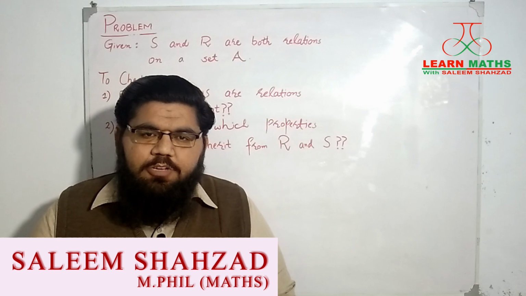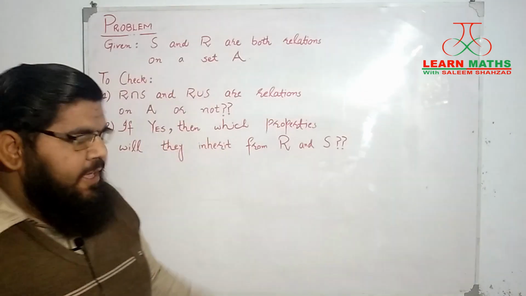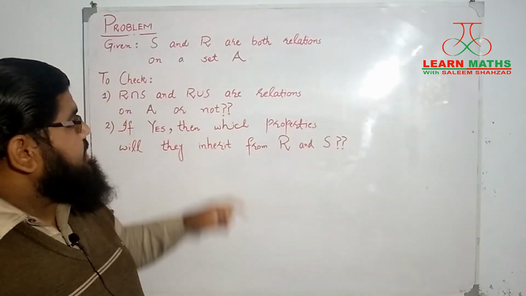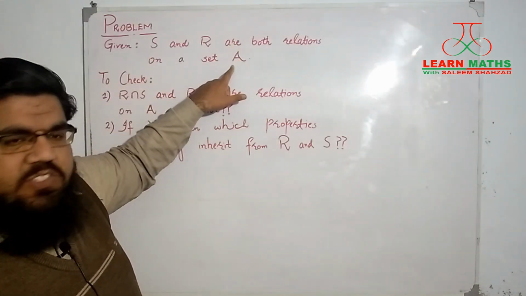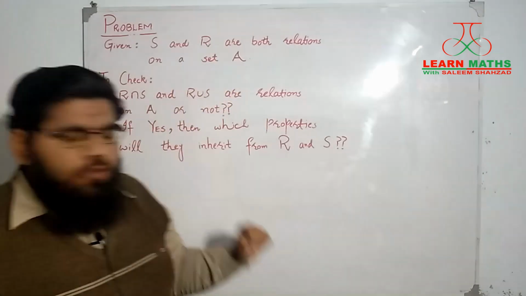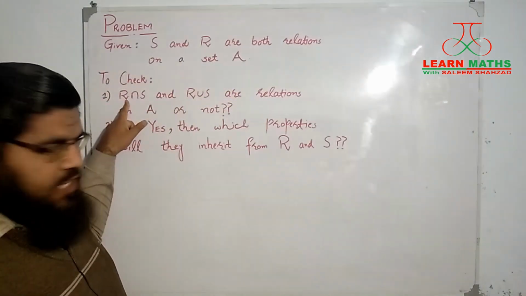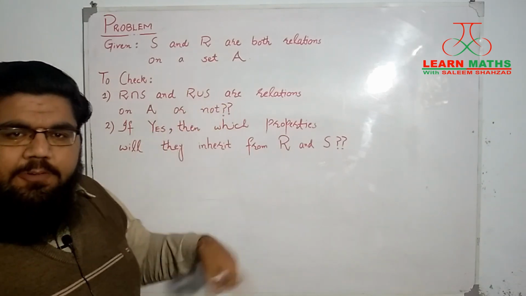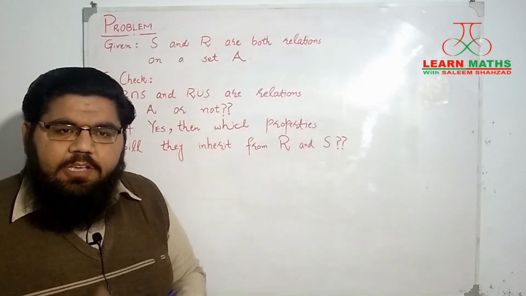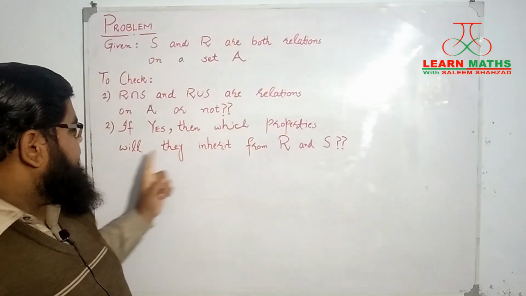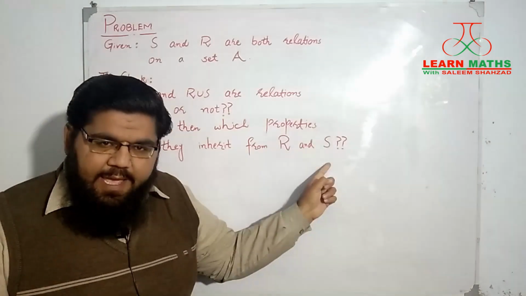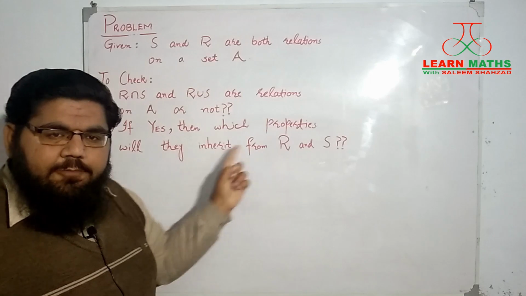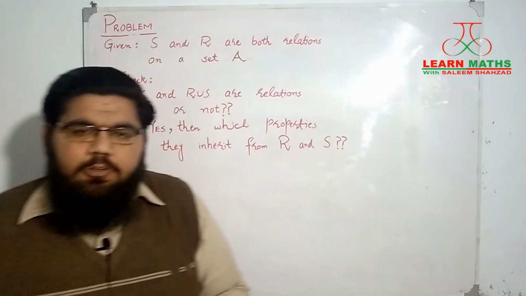In today's lecture we are looking for answers to some questions that I have mentioned here for you people. So what is the problem that we are facing today? We assume that S and R are two relations on a set A, and we want to know whether the intersection of these two relations or their union will be a relation on A as well. If our answer is yes, the next question that we are looking for an answer to is which properties will they inherit from R and S? These are the two questions we are looking for answers to.